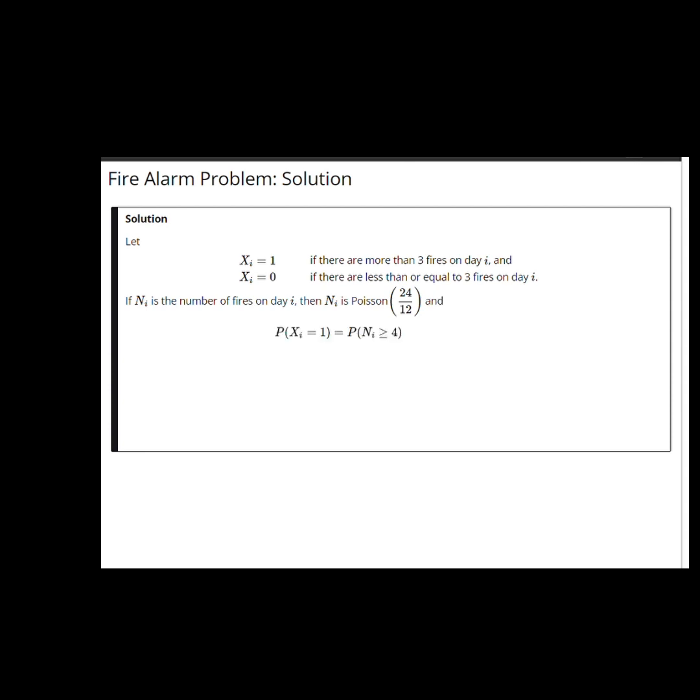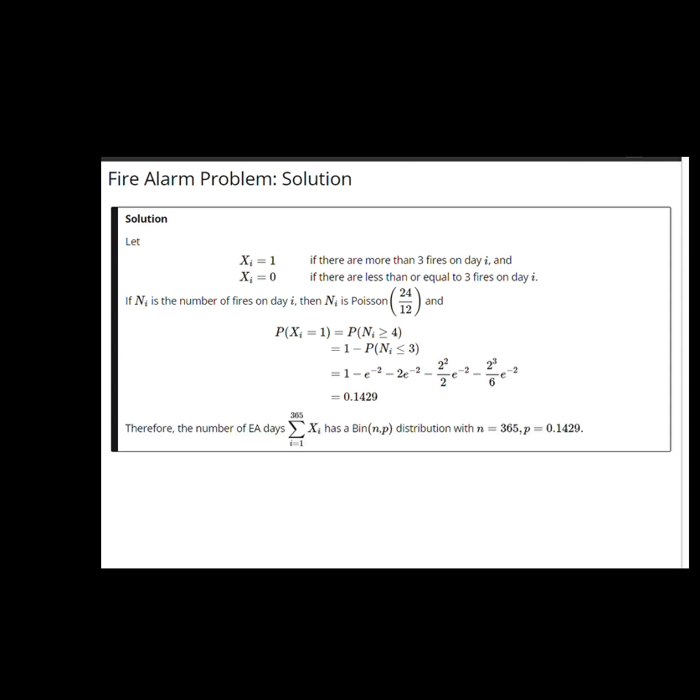In fact, the probability of an EA day on day i is the probability that there are 4 or more fires, which we can find by taking 1 minus the probability of 3 or fewer. The probability Ni is less than or equal to 3. Using the Poisson distribution, this is 1 minus the probability of 0, e to the minus 2, minus the probability of 1, that's 2 e to the minus 2, and minus the probability of 2 fires, that's 2 squared over 2 e to the minus 2, minus the probability of 3 fires, 2 cubed over 6 e to the minus 2, and it works out to 0.1429.